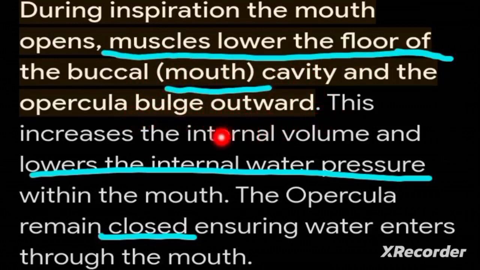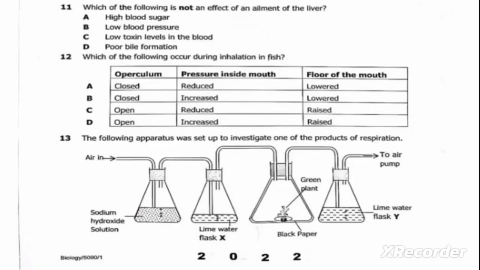This increases the internal volume and lowers the internal water pressure within the mouth. The opercula remain closed, ensuring water enters through the mouth. So, therefore, our correct answer is A. Operculum closed. Pressure inside mouth reduced. Floor of the mouth lowered.